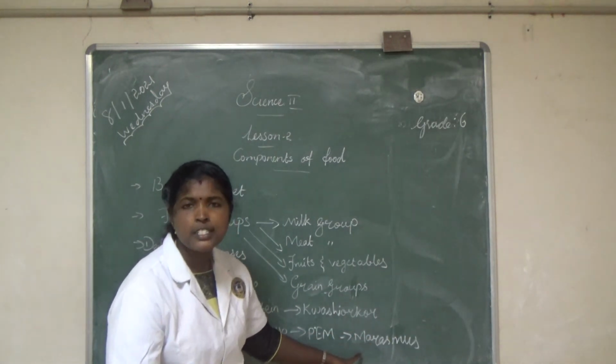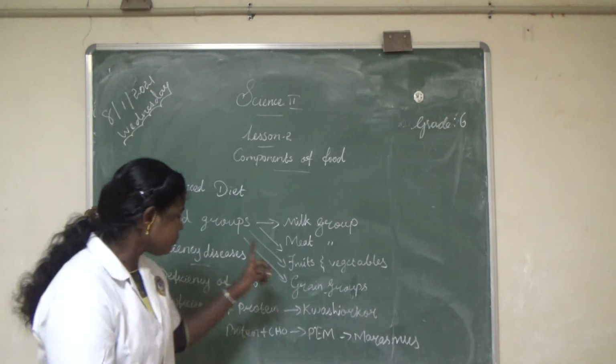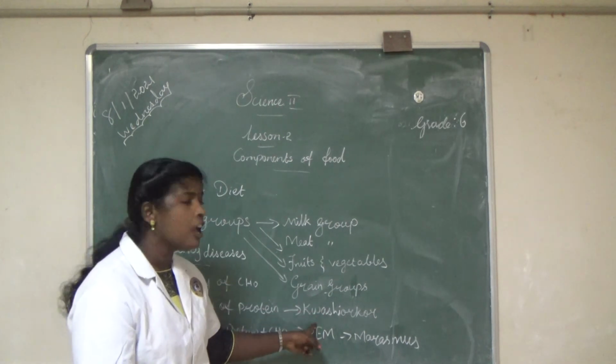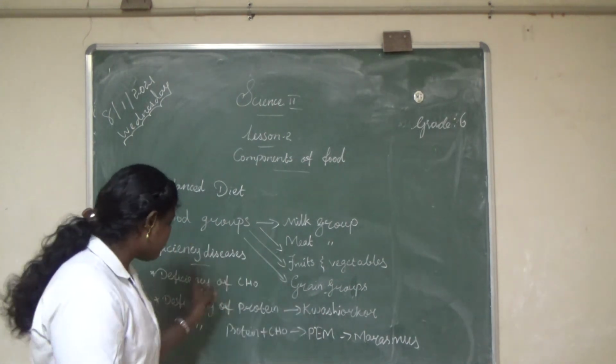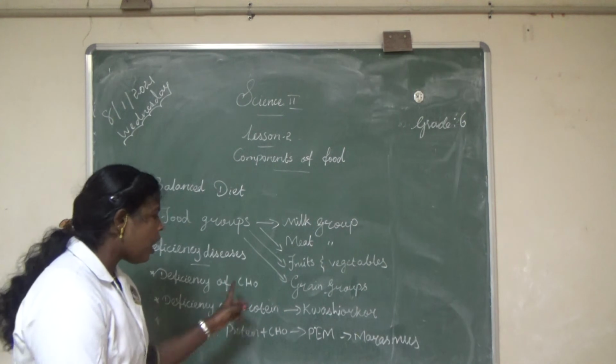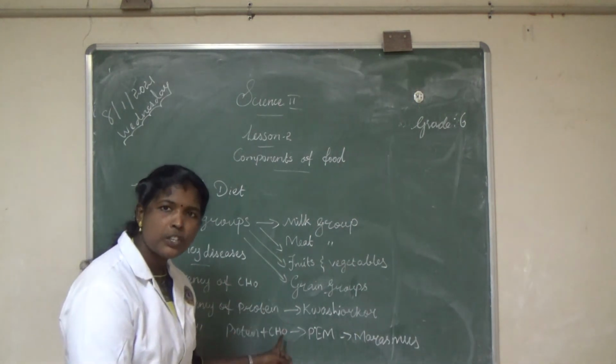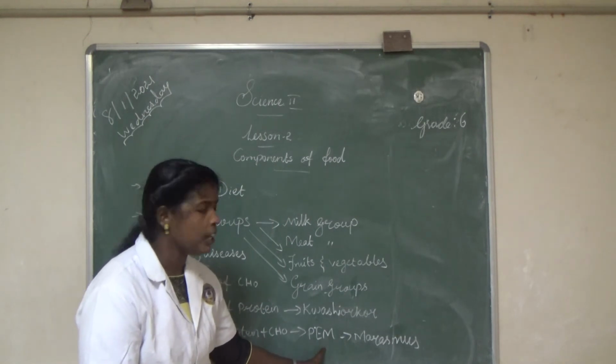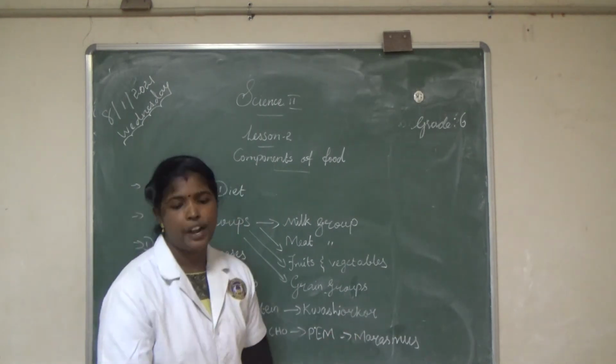Marasmus. Deficiency of protein in the diet leads to Kwashiorkor. Deficiency of protein along with carbohydrate deficiency leads to protein energy malnutrition, and this leads to marasmus.